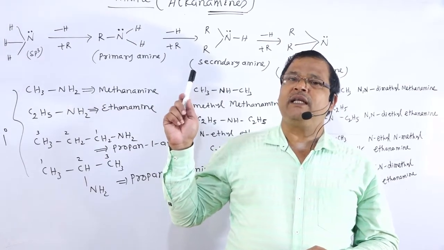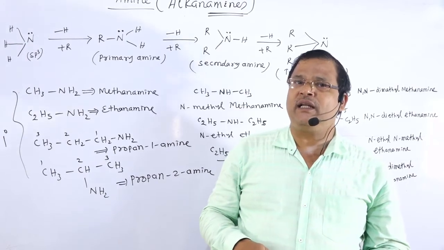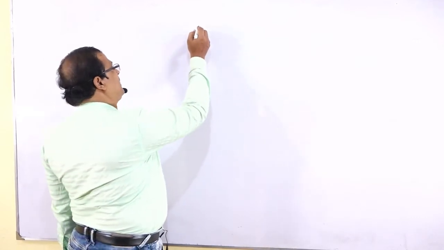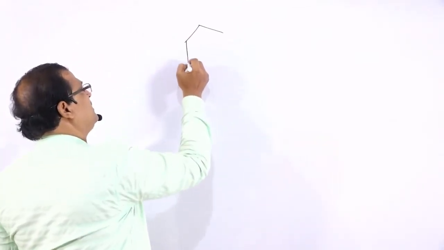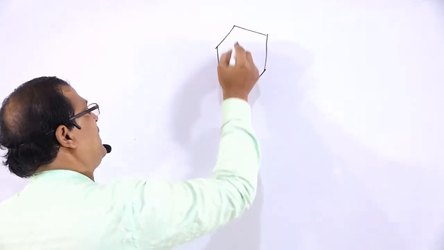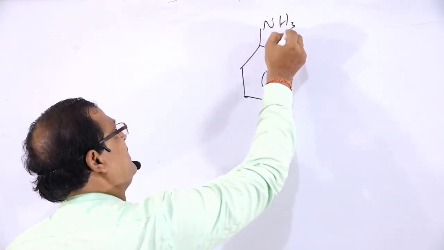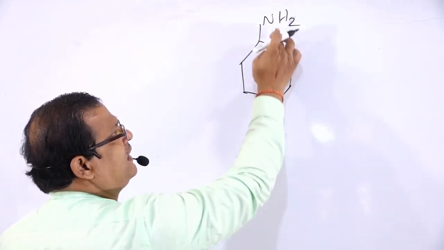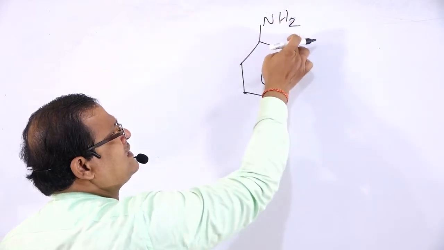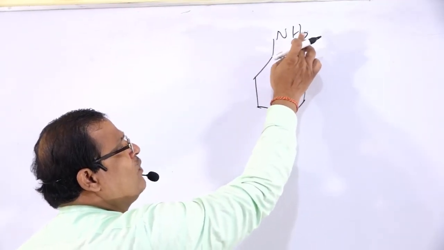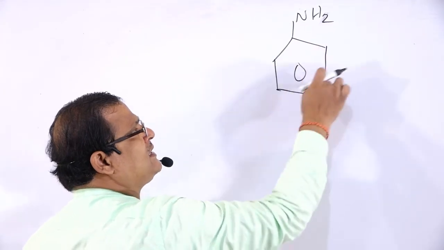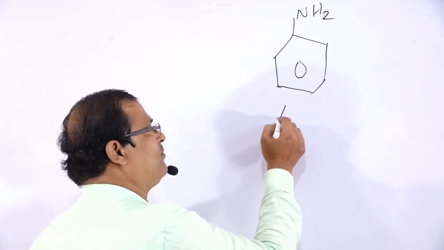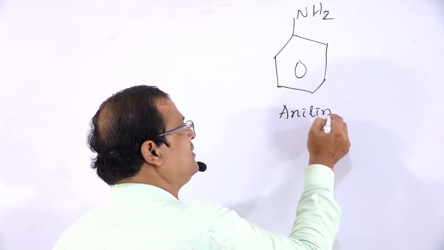Next we look at some examples of aromatic amines. For example, if we take NH3, ammonia, one hydrogen atom is replaced by the C6H5 group. This compound is known as aniline.